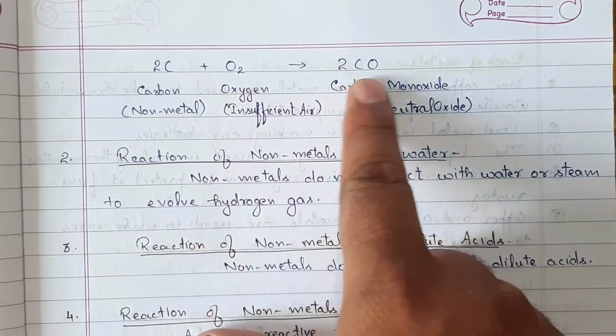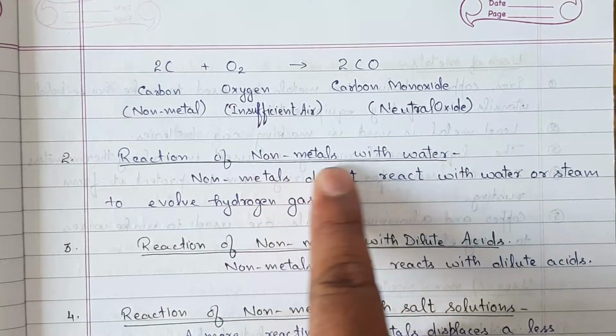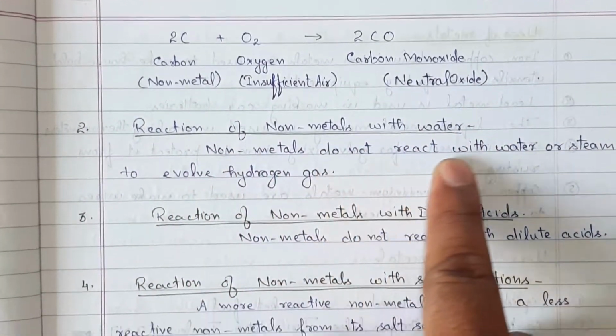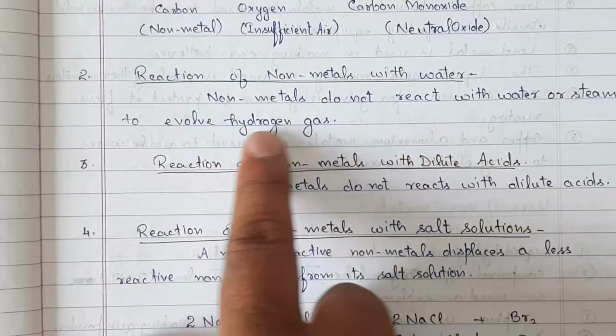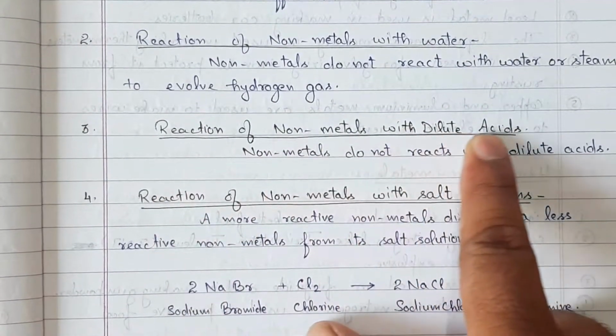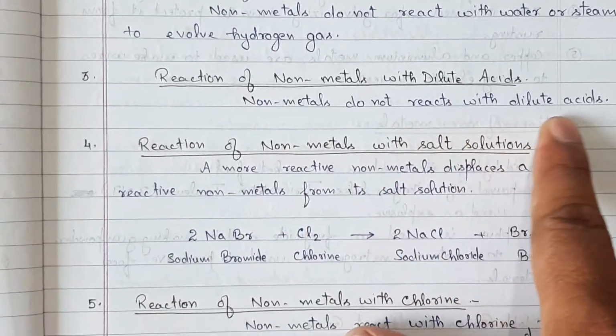2C plus O2 gives us 2CO. Reaction of nonmetals with water. Nonmetals do not react with water or steam to evolve hydrogen gas. Reaction of nonmetals with dilute acid. Nonmetals do not react with dilute acid.